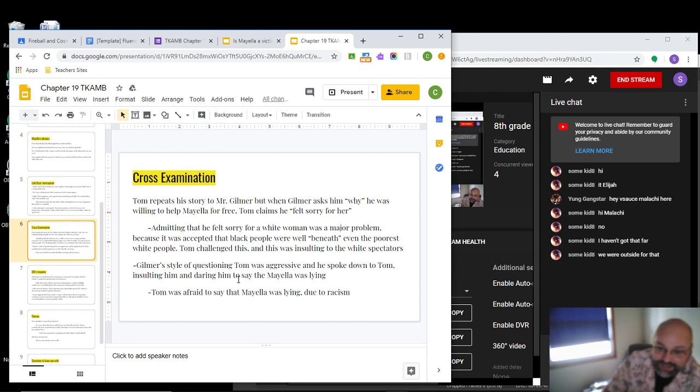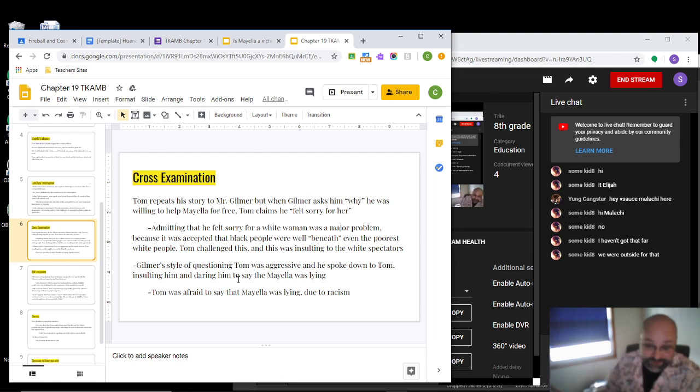But the idea that a black person in the 1930s felt bad for a white person in this segregated society, where even though the Ewells were not respected, they were incredibly poor, they were seen beneath most of the other people in Maycomb, they were still considered to be way above the African American population.